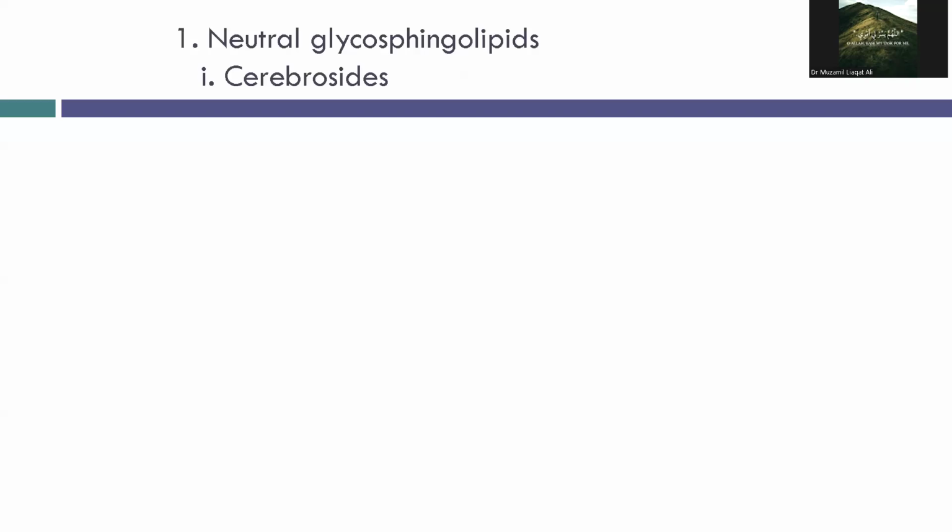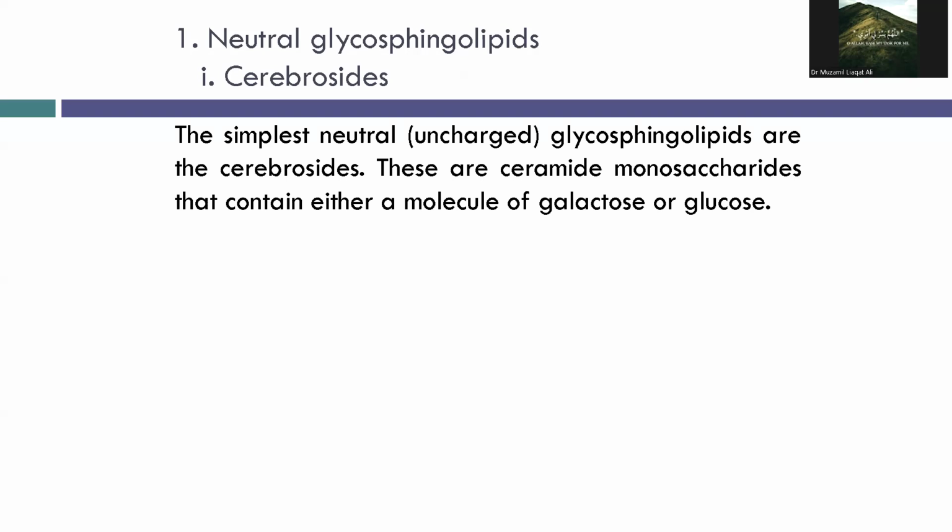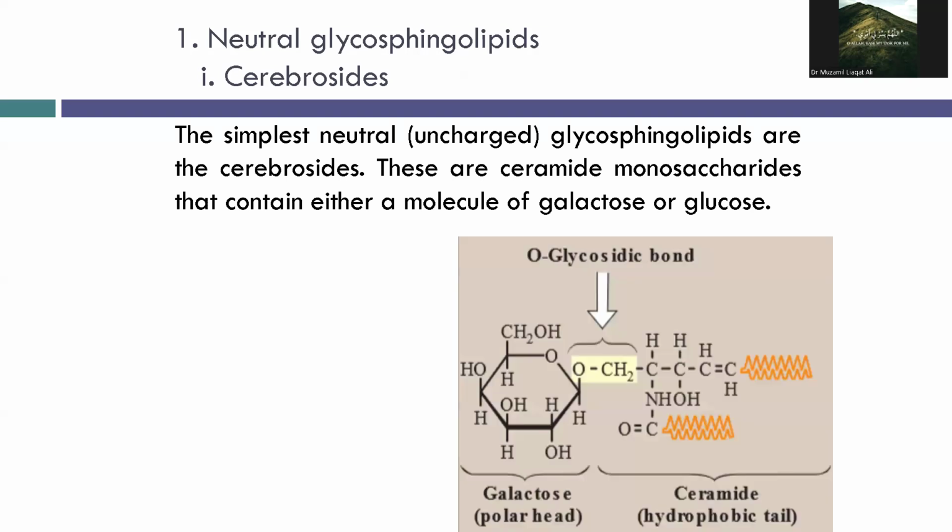The very first one is the cerebrosides. Cerebrosides are the simplest glycolipids, just ceramide and one sugar. For example, galactocerebroside contains galactose plus ceramide, found mainly in the brain and myelin sheath, while glucocerebroside contains glucose and ceramide, and acts as an intermediate in the synthesis and breakdown of more complex glycolipids. Cerebrosides are abundant in nervous tissue, hence the name.